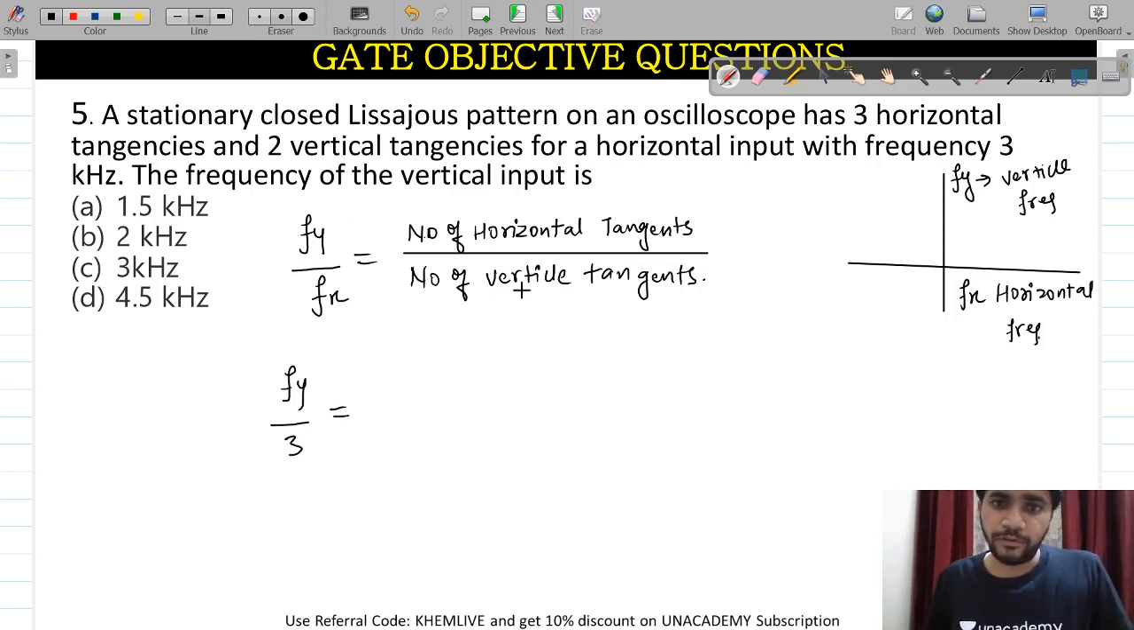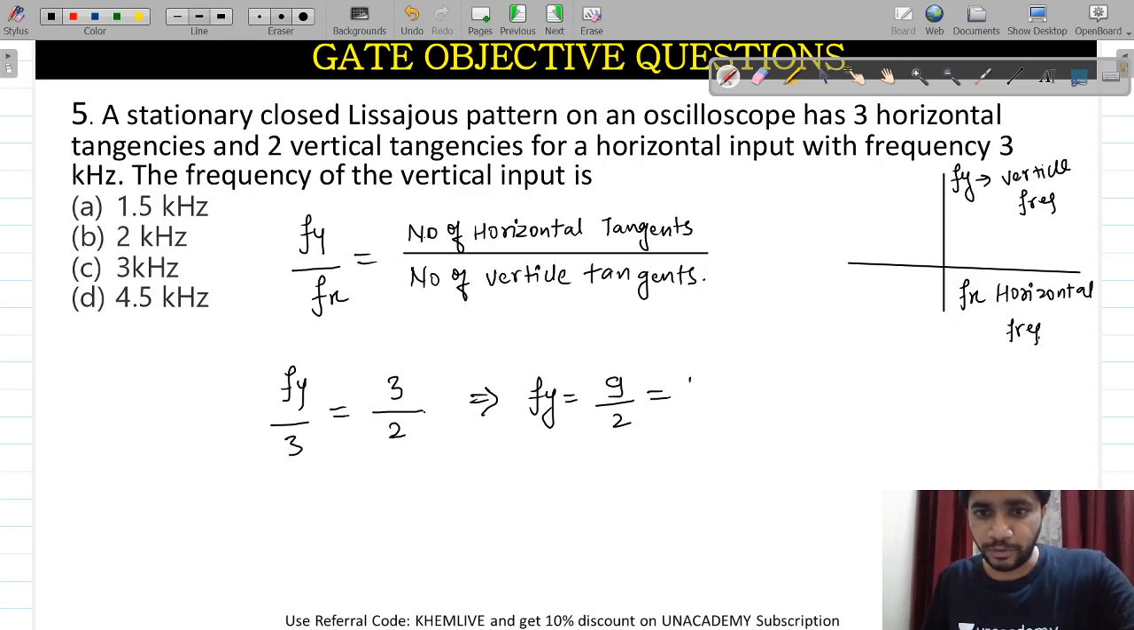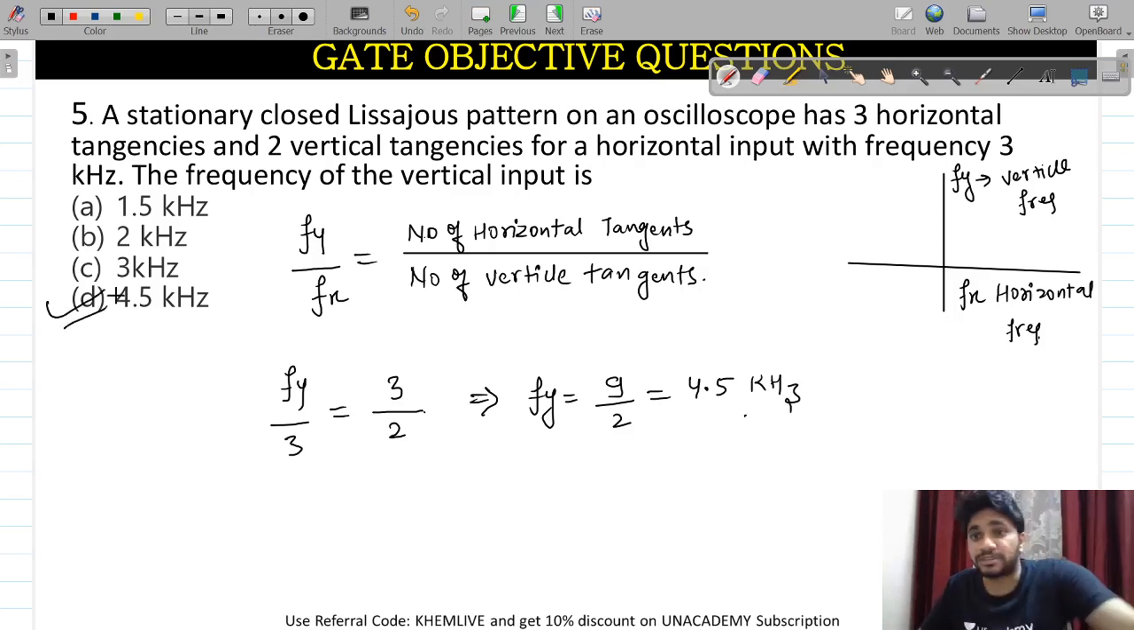Fy divided by 3 kilohertz will be equal to the horizontal tangents over the vertical tangents. How many vertical tangents are there? 2. How many horizontal tangents are there? 3. So similarly, Fy will be equal to 9 divided by 2, which gives you 4.5 kilohertz. This question was asked in the GATE examination, I think a 2 marks question. This is the easiest question you can get in the GATE examination.